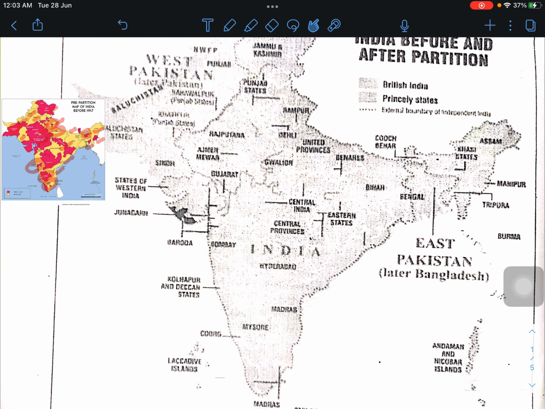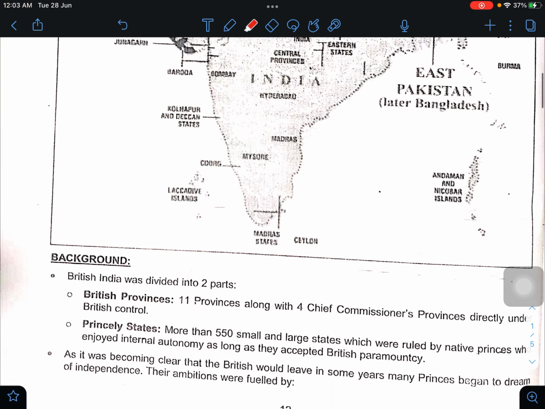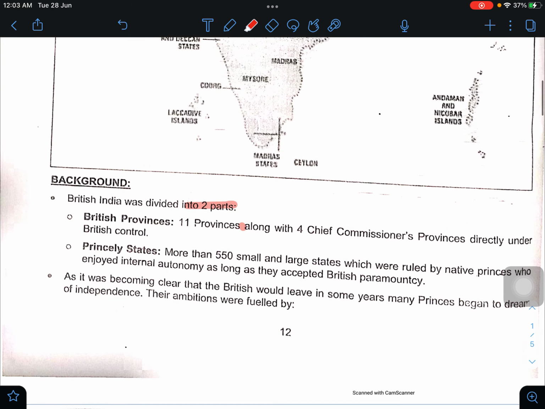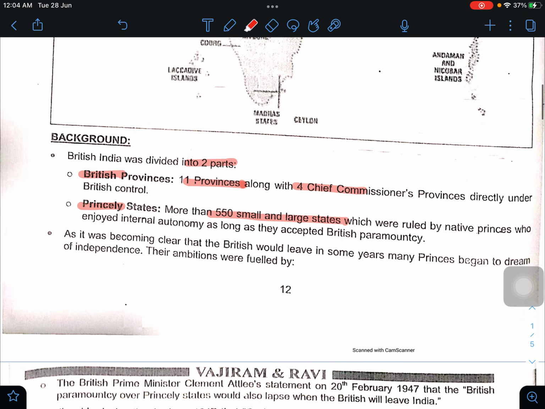Now we'll start. Background: British India was divided into two parts. British India had 11 provinces, along with 4 chief commissioner provinces directly under British control. And there were the princely states, more than 550 small and large states which were ruled by native princes who enjoyed internal autonomy as long as they accepted British paramountcy.